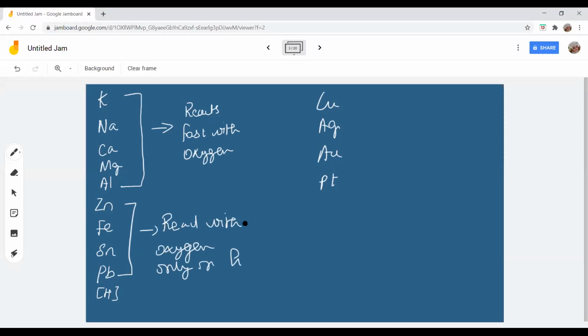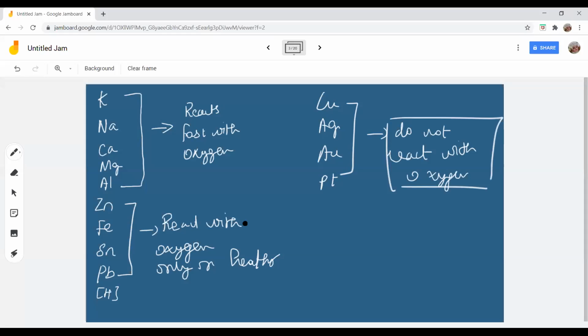But other metals like copper, silver, gold, platinum do not react with oxygen, whatever the condition. Only in extreme conditions, with very high heat, copper might react to give copper oxide. Apart from that, they do not react. So this is the way they react.